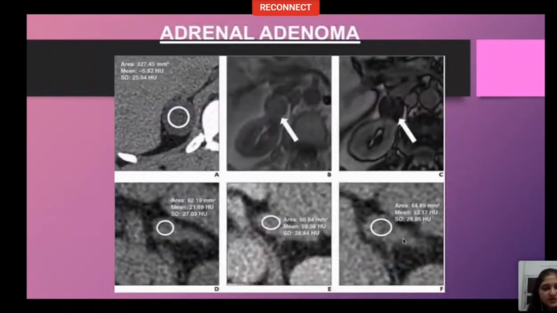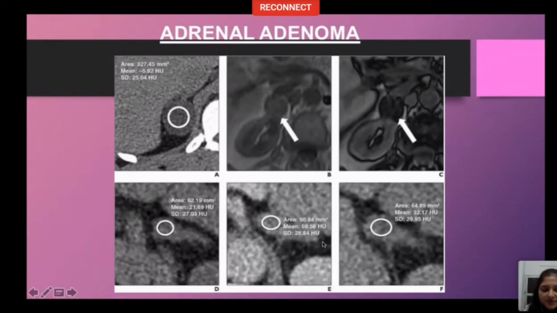So our radiology presentation till now had only slides. So this is the first image after approximately 19 to 20 slides. It depicts features of adrenal adenoma. The upper row, A, B, C, shows a lipid-rich adenoma, which has a mean HU on non-contrast CT of minus 5.92. And on chemical shift images, in phase and opposed phase image, there is loss of signal on opposed phase image, showing that this is a lipid-rich adenoma.